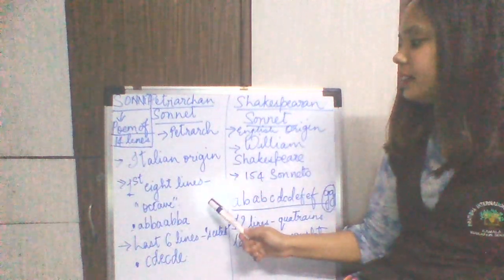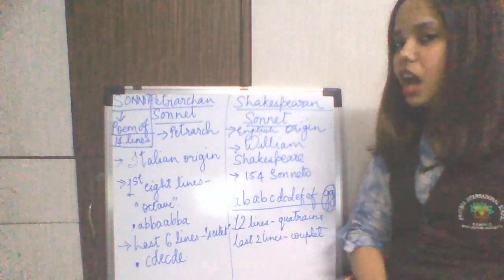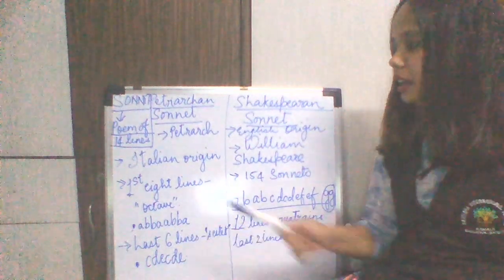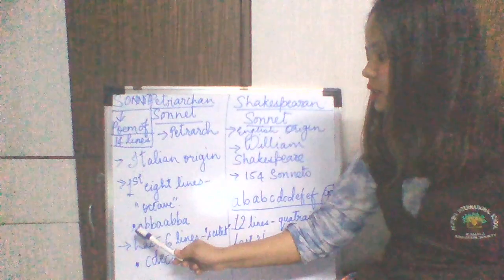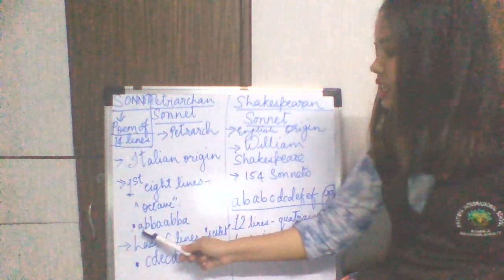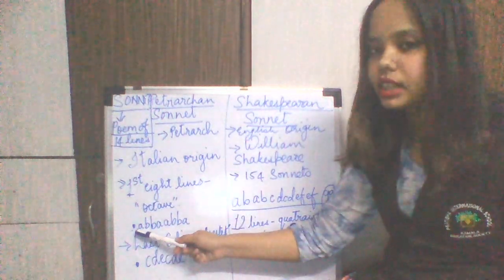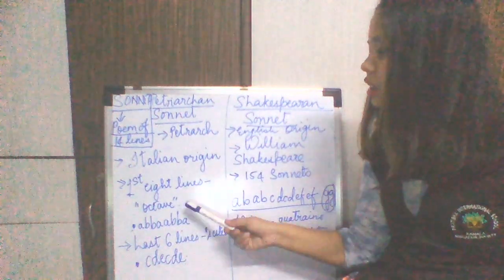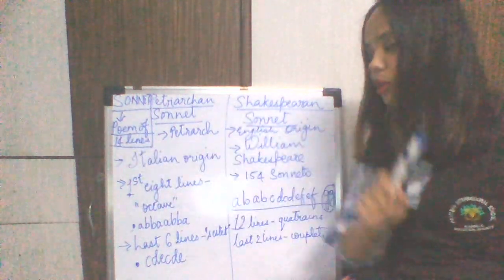So the first eight lines are known as the octave, and the rhyme scheme is A B B A A B B A. If you notice, these are the 8 lines: 1 2 3 4 5 6 7 8. So these 8 lines are known as the octave, and the rhyme scheme is A B B A A B B A. So here you will say there are 8 lines. What about the next 6 lines? Because it is a poem of 14 lines.